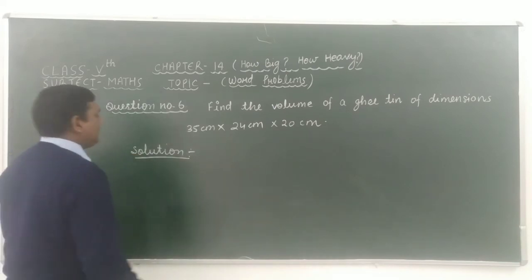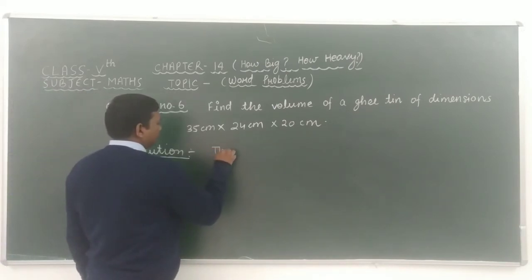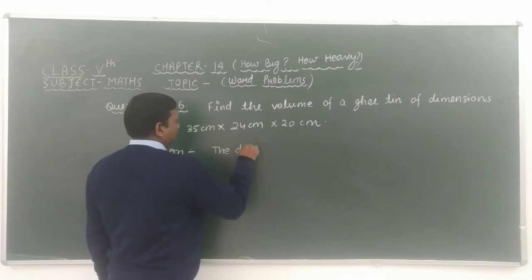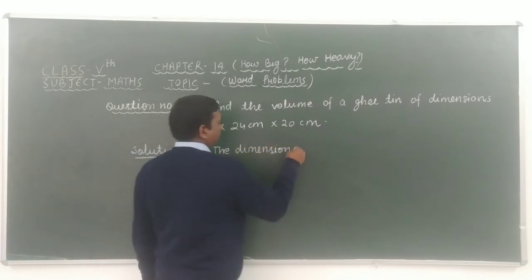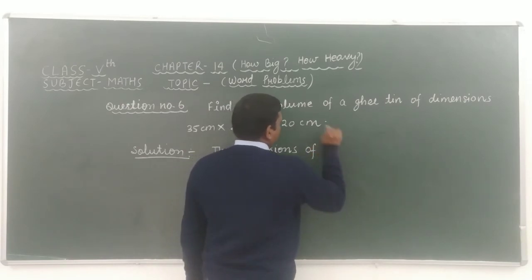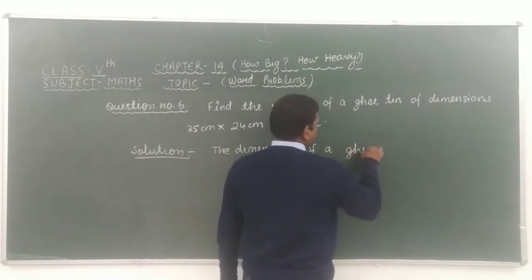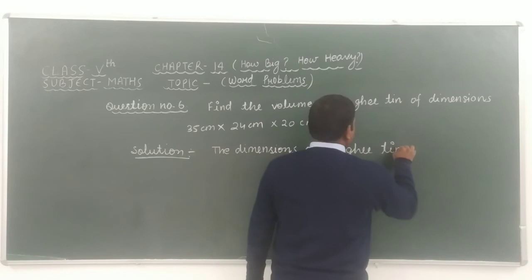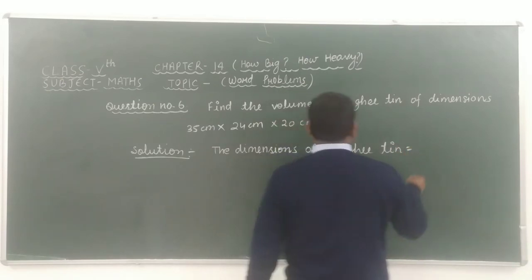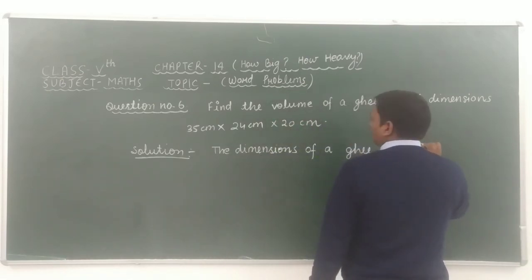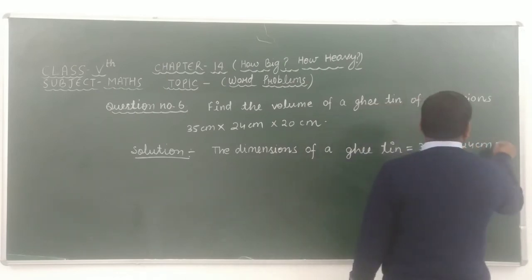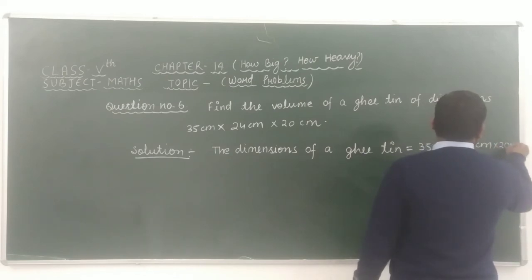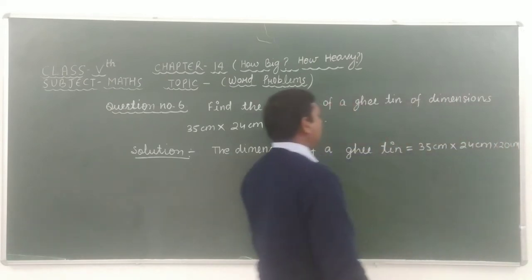In this question, given that the dimensions of a ghee tin is equal to 35 centimeter into 24 centimeter into 20 centimeter.